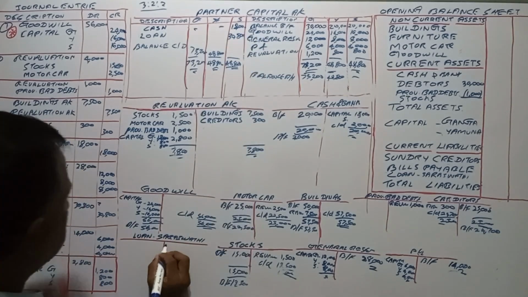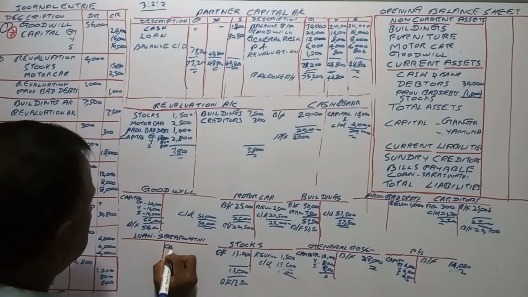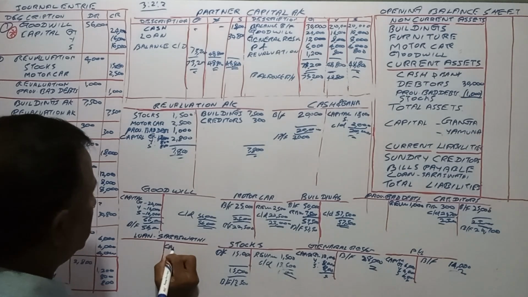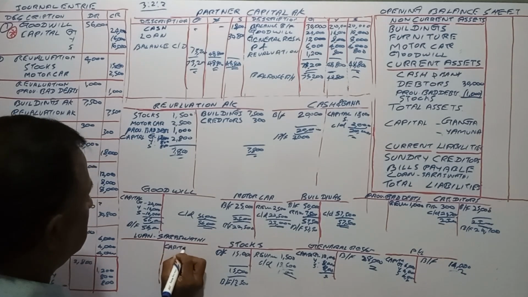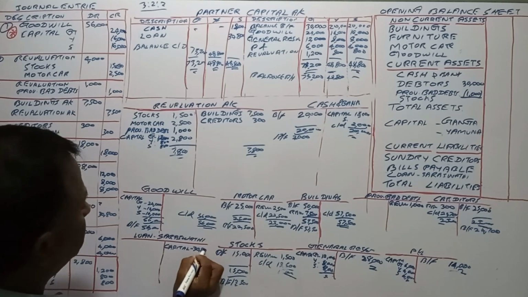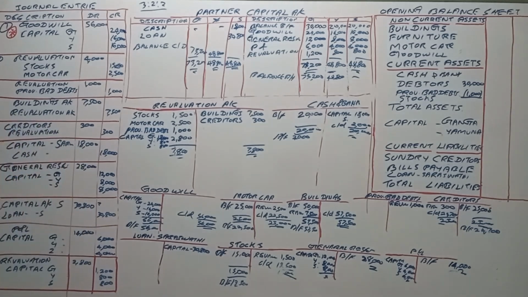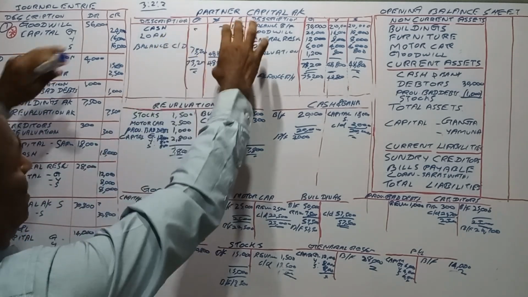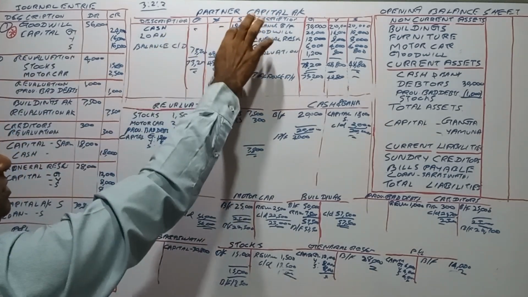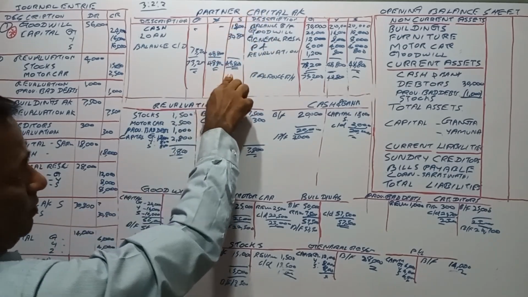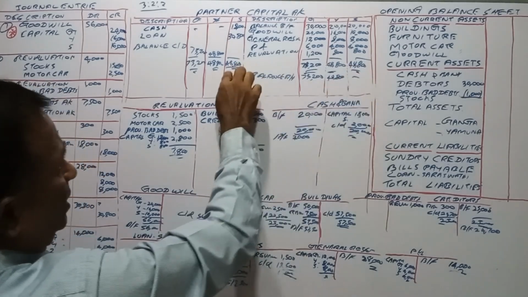30,800 has to be transferred from capital to the loan account, right? Capital account 30,800. In the loan account, Saraswati's balance is 48,800 payable.